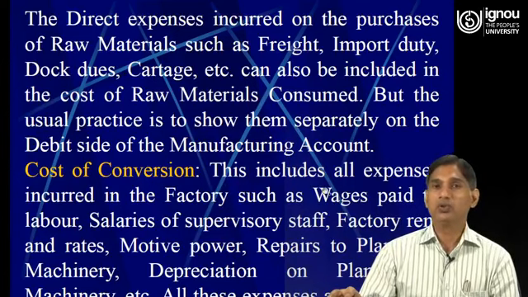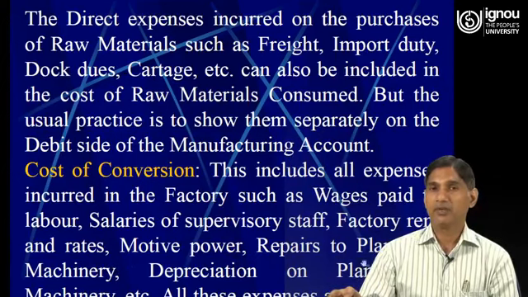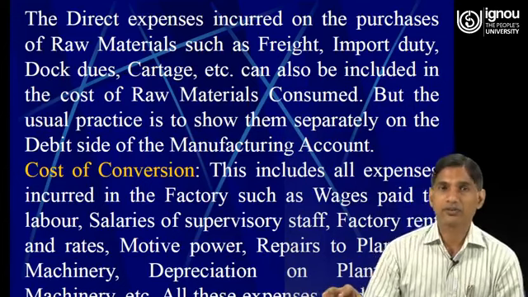This includes all expenses incurred in the factory, such as wages paid to labor, salary of supervisory staff, factory rent and rates, motive power, repairs to plant and machine, and depreciation on plant and machine. All these expenses are debited to the manufacturing account.